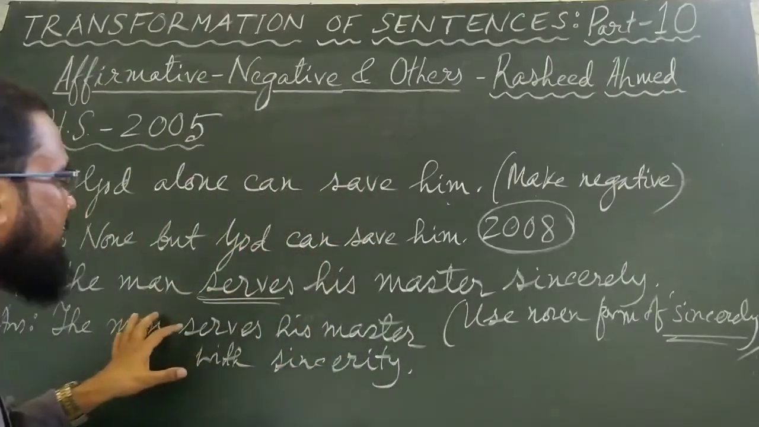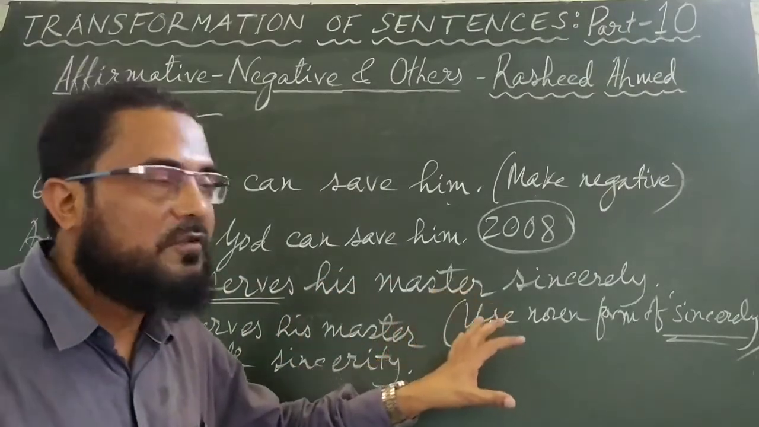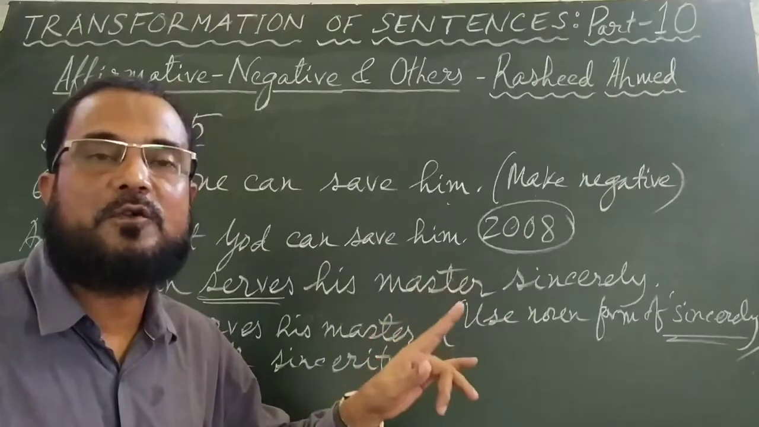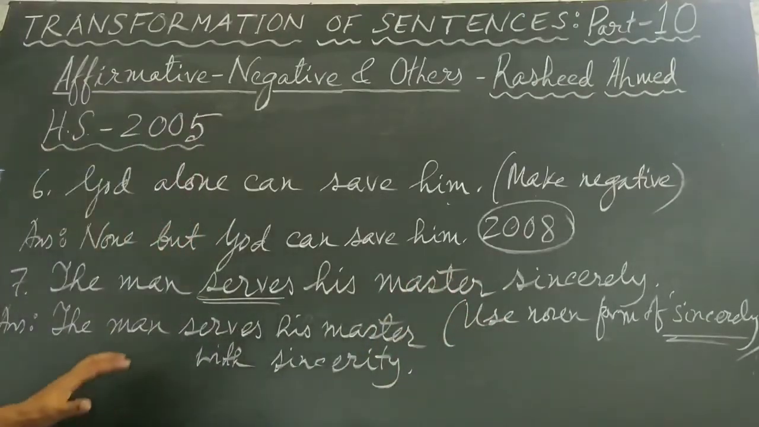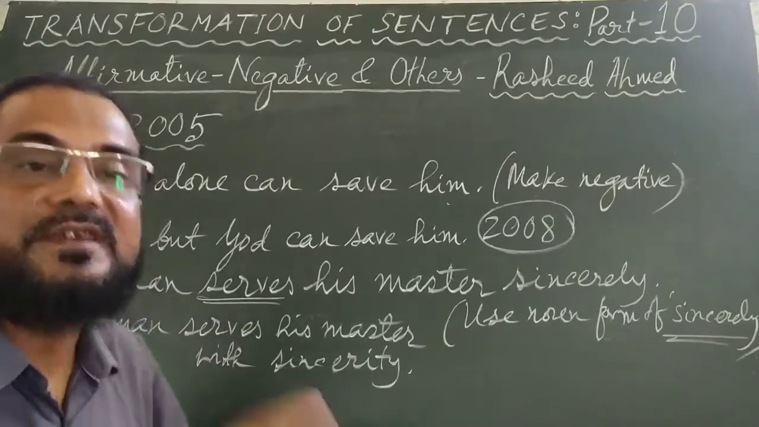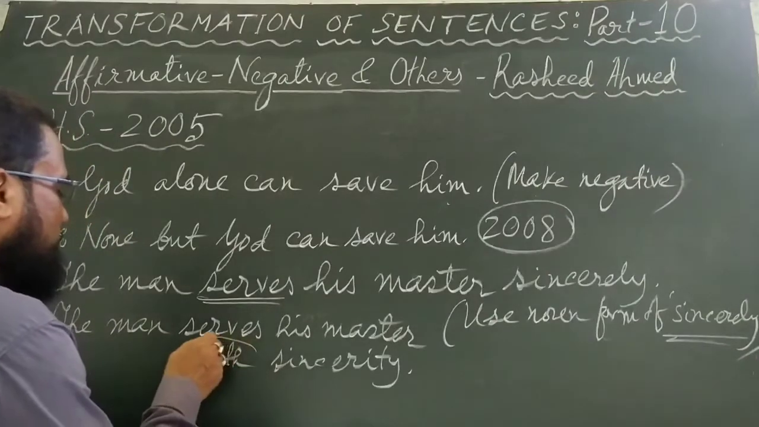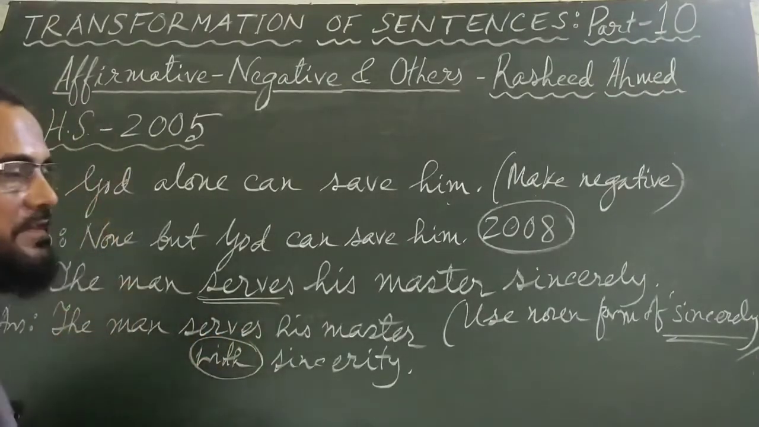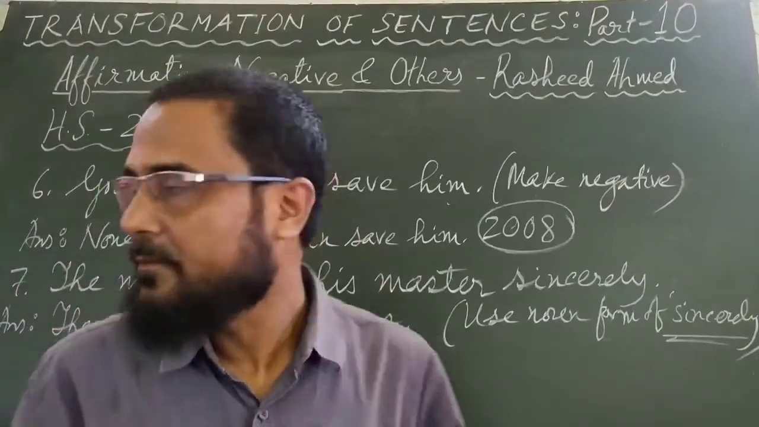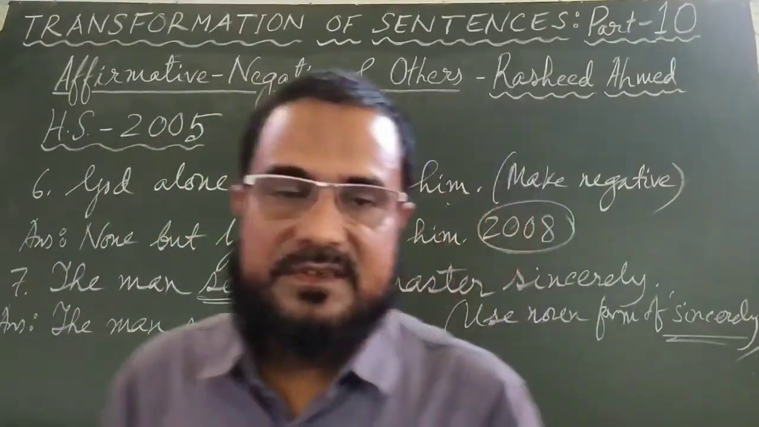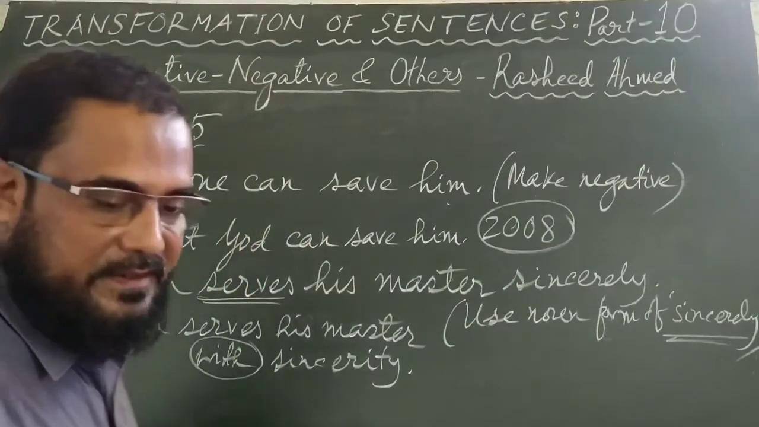So the question is, the man serves his master sincerely. If you were to use the noun form of sincerely, first you have to know the noun form. The noun form of sincerely is sincerity. And the answer will be, the man serves his master with sincerity. So you have used the word sincerity, and before it you have to use the preposition with. This knowledge you must have, and to test this knowledge this question was put. The man serves his master sincerely. The answer is, the man serves his master with sincerity.